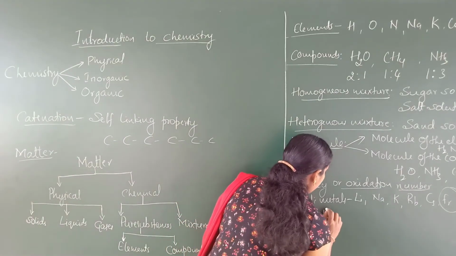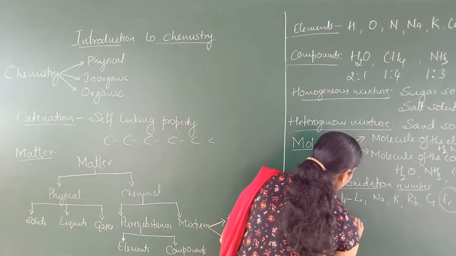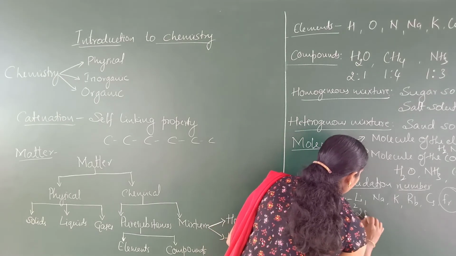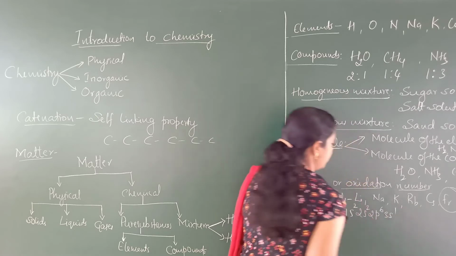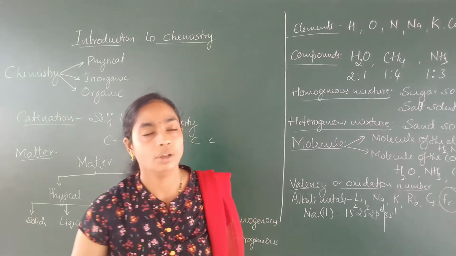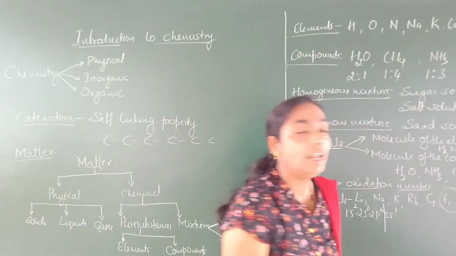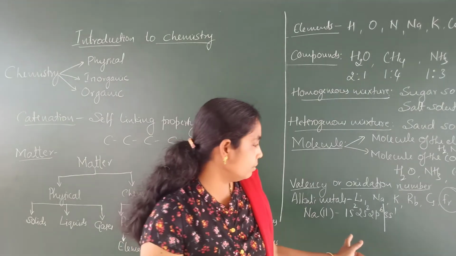The atomic number of sodium is 11. If we write the electron configuration, 1s2, 2s2, 2p6, 3s1. This is the valence shell. The valence shell of sodium contains only 1 electron.